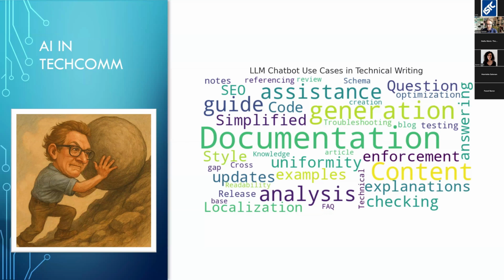So AI in techcom, just catching up with AI news is a full-time job these days. What can you do? Is it alive? Is it autonomous? I don't know. But I'm using it every day, and I've been doing that for the past year or so. And there are all sorts of things you can do with it, obviously, apart from creating funny cat photos or whatever.